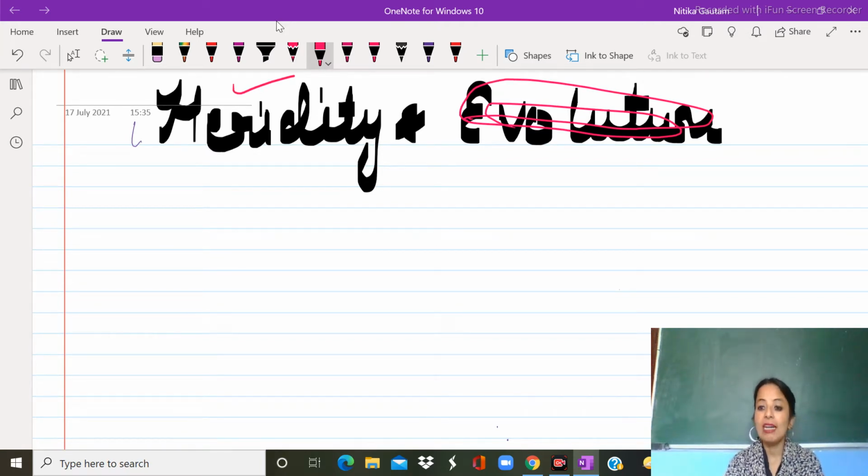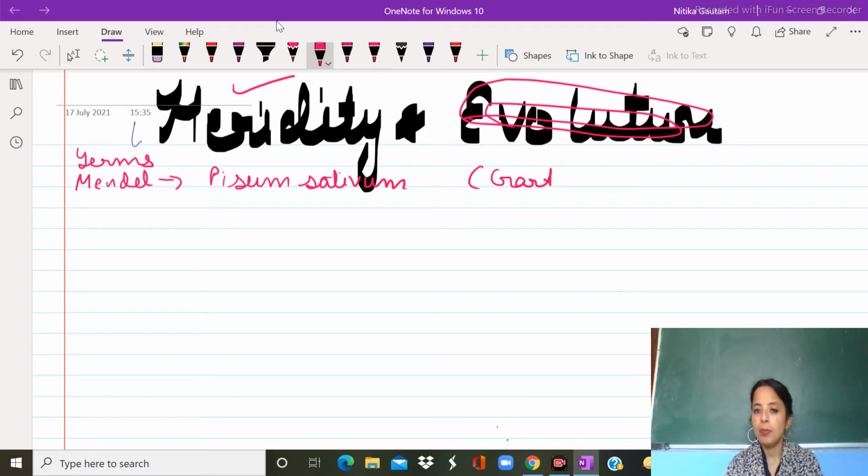So far in this chapter, we had studied different terms related to heredity: genes, chromosome, genetics, factors, all these things. After that, I told you about the contribution of Mendel, who is known as the father of genetics. He was working over a plant known as Pisum sativum, the botanical name of your garden pea.